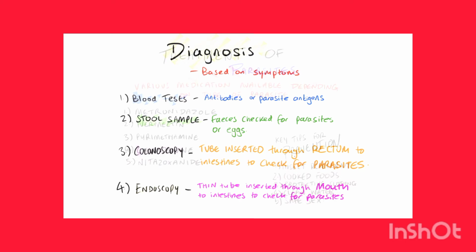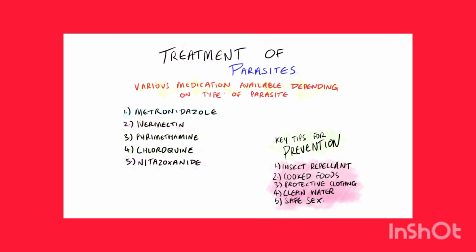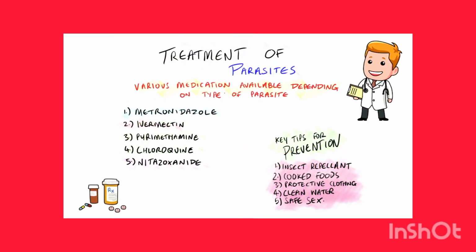There are various medications available to treat parasites. These medications can either be to kill the parasite or it could be used to treat the symptoms associated with parasite infection. I've included a list of common medications which can be prescribed, but as I said, the indication depends on what type of parasite is present.